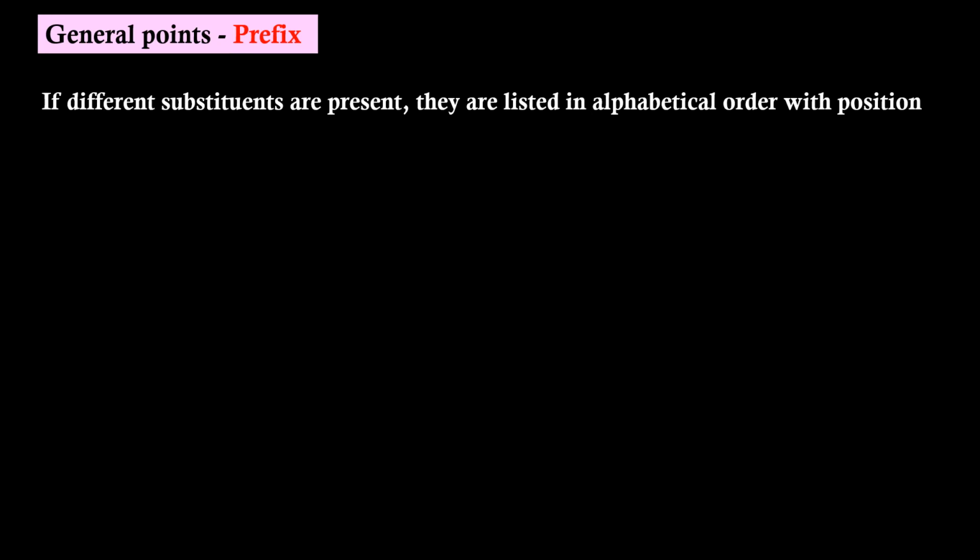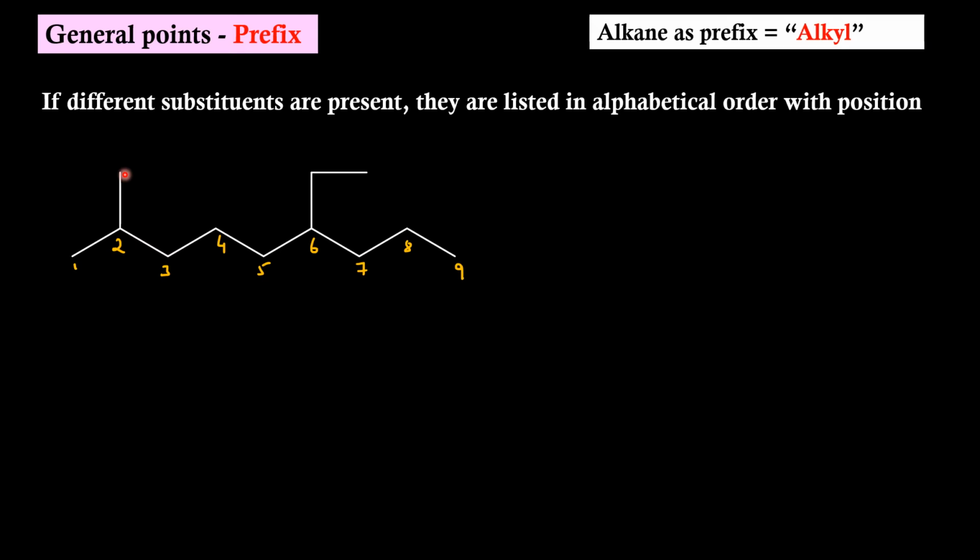If different substituents are present, they are listed in alphabetical order with position. In this molecule, this is the parent chain and numbering starts from this end: 1, 2, 3, 4, 5, 6, 7, 8 and 9. At position 2, we are having one carbon atom as a substituent. When alkanes sit as a substituent, they will take up the prefix name alkyl.